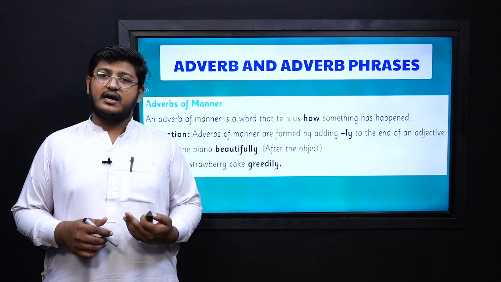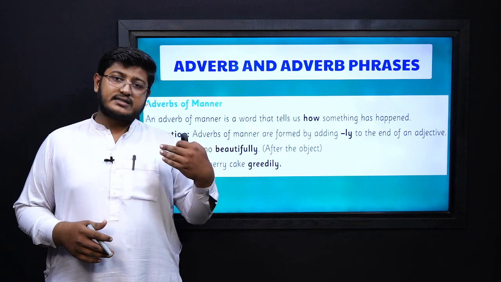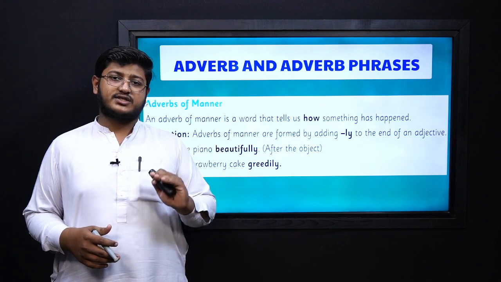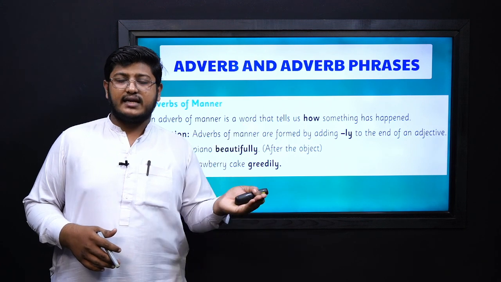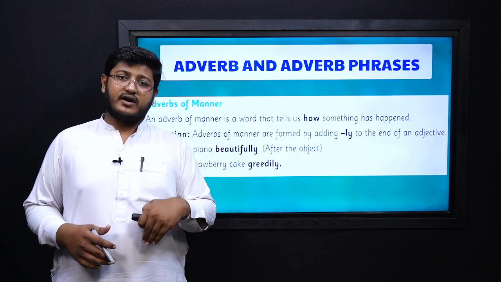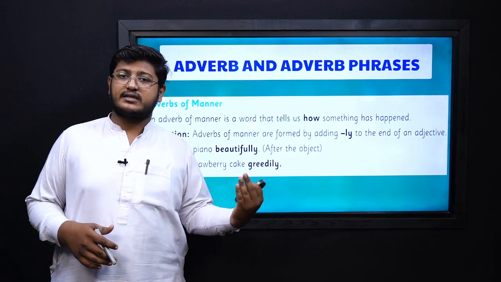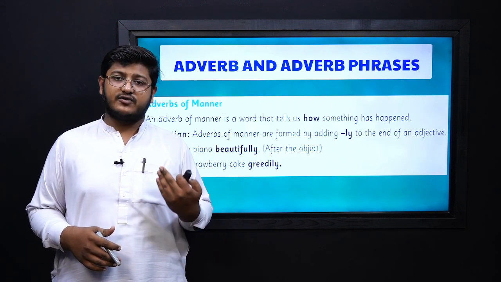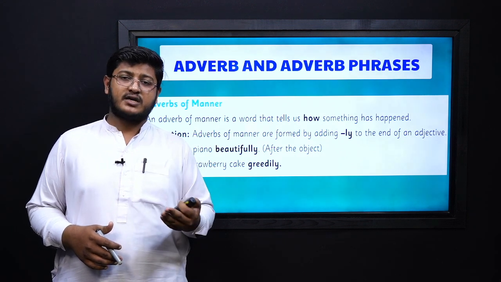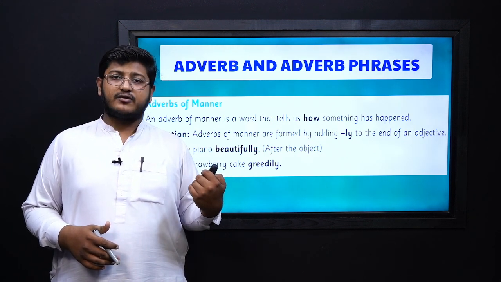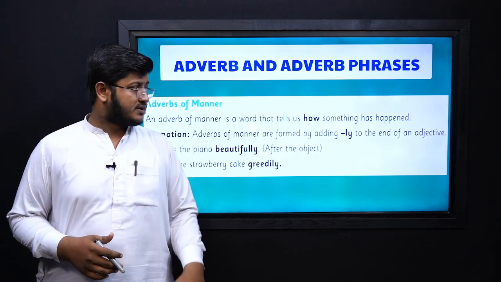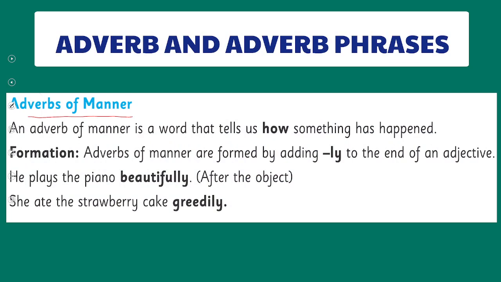Adverbs are words which describe the verbs or the action, or they add or change some meaning in the verb. Like in running fast, fast is an adverb. Running fastly, there fastly is an adverb. So adverbs are the words which add meaning to the verb, or they modify the verbs. So let's find out what the different types of adverbs are and how differently they modify the verbs. Here we have the adverb of manner at the first place.